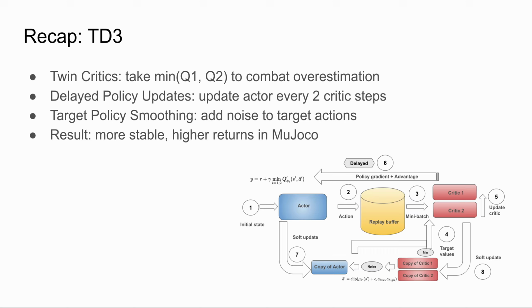Lastly, target policy smoothing. Noise is added to target actions in the Bellman backup, which reduces sensitivity to sharp Q-value spikes. Together, these changes make TD3 slightly more stable and sample efficient, and they deliver higher returns in mediocre environments. Our work extends the stable TD3 framework by making its value estimation risk-aware while keeping all of these stabilizing components intact.